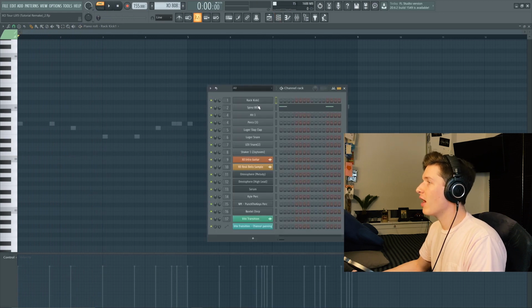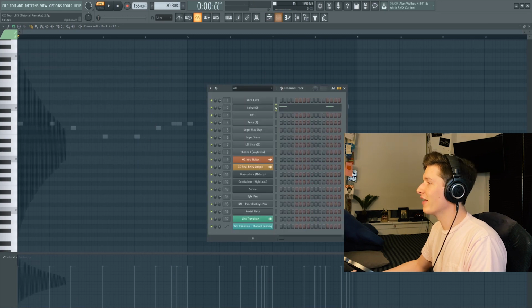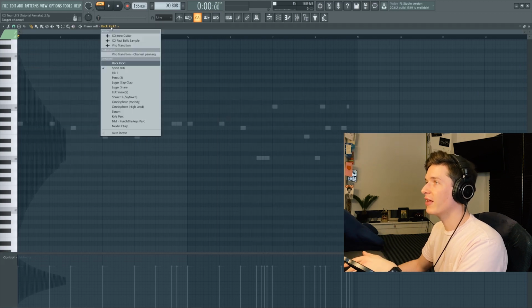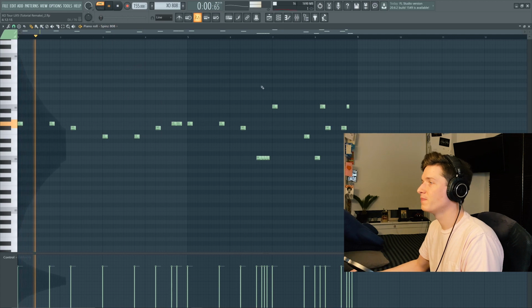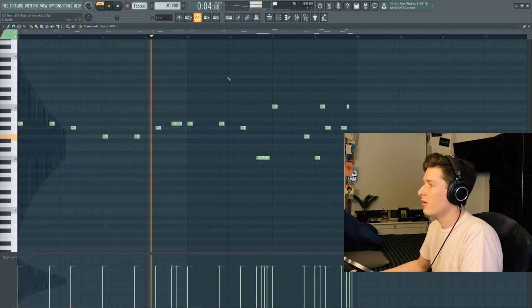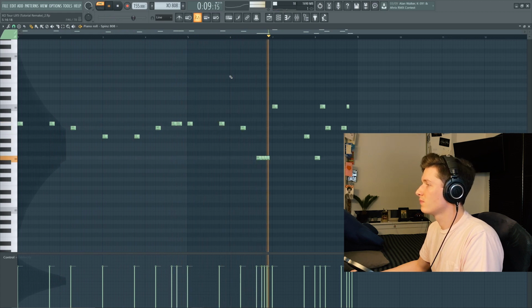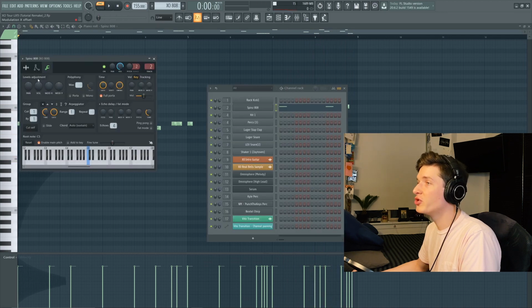So for the 808 right here, I'm grabbing just a typical Spinz 808. Oops, just dragged it on by accident. We're going to want to make sure that it's cutting itself here, and then you don't have to mess with the envelope or anything. This is the pattern that the 808 is going to play, again, kind of mirroring the kick. Make sure your 808's tuned as well.